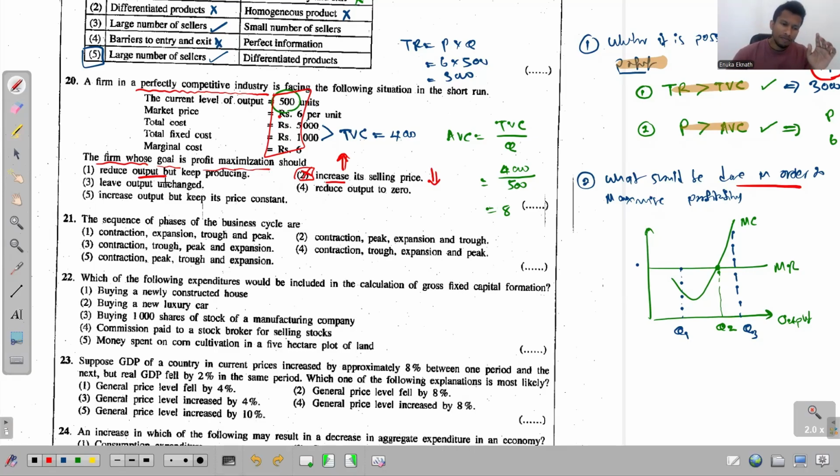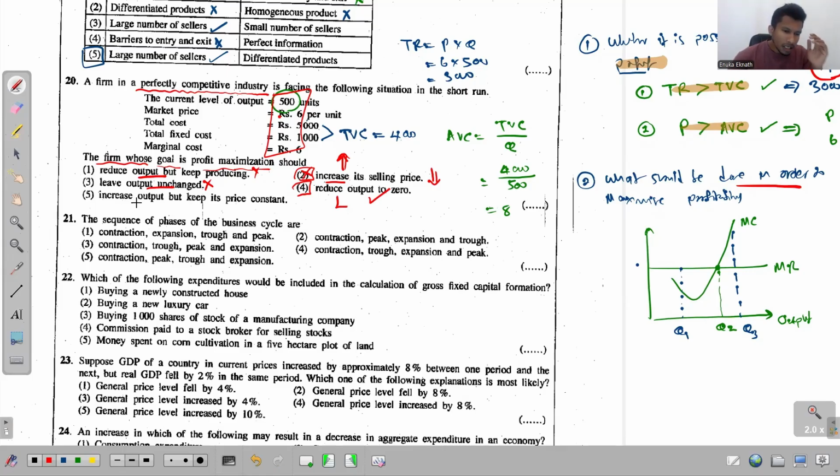Next, the third one, have output unchanged. If they just maintain the same output, they will incur losses. For each additional unit they produce, they will incur a loss. So that is not the answer. And the fourth one says reduce output to 0. Reducing output to 0 means the firm shutting down the operations, and that is the answer.